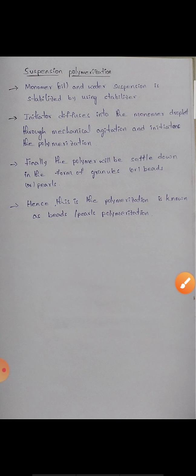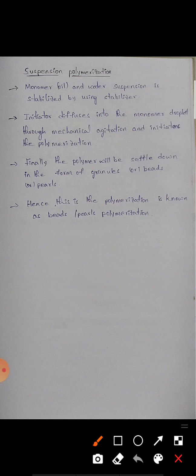Suspension polymerization: the monomer oil and water suspension is stabilized by using a stabilizer. The initiator diffuses into the monomer droplet through mechanical agitation and initiates the polymerization. Finally the polymer settles down in the form of granules or beads or pearls. Hence this polymerization is known as beads or pearls polymerization.